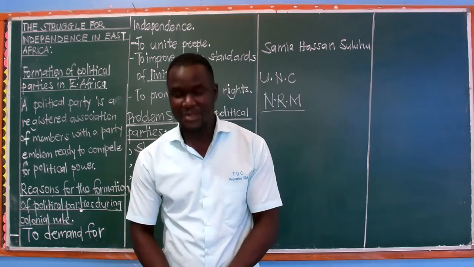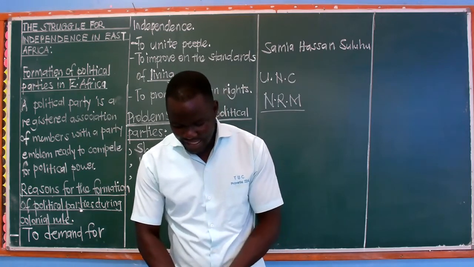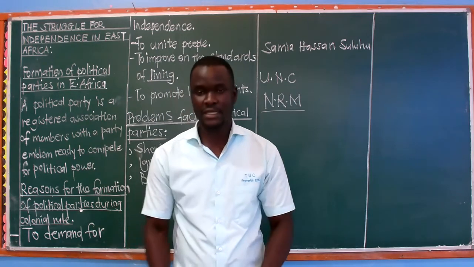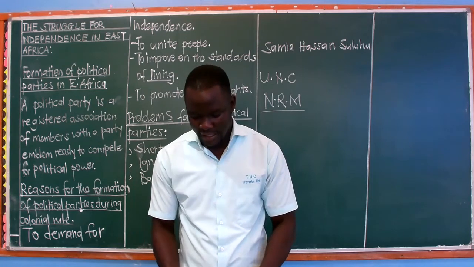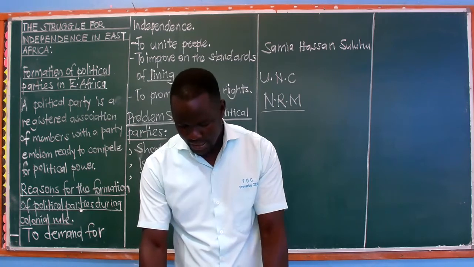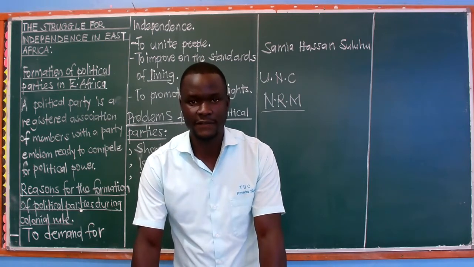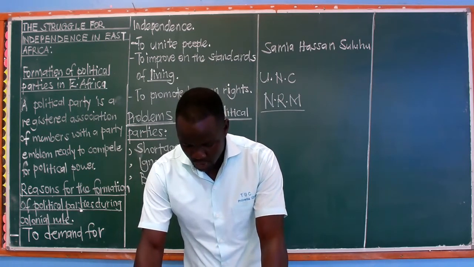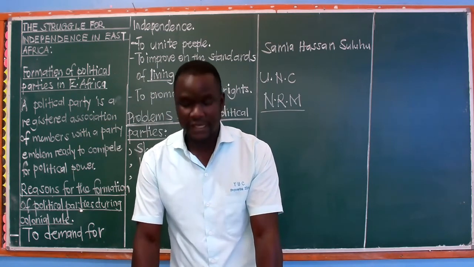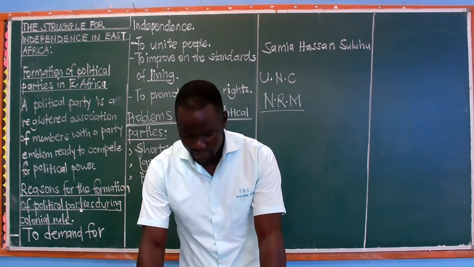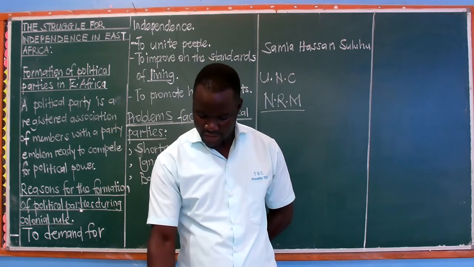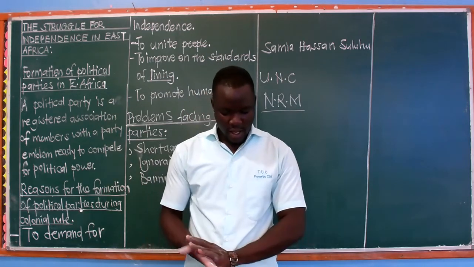Formation of political parties in Burundi, we have UPRONA, that is Union for National Progress, by Louis Rwagasore in 1959. Then we have the Christian Democratic Party, PDC. That was in 1959. So that is about Burundi. Currently, we have the National Council for the Defense of Democracy, and then we have People's Party, Union for National Congress, that is UNC. So that is on that page.